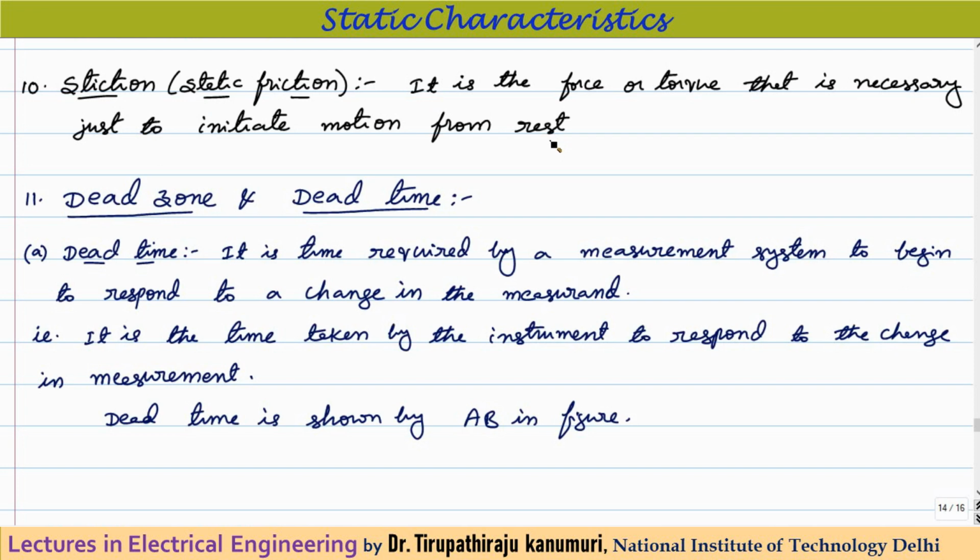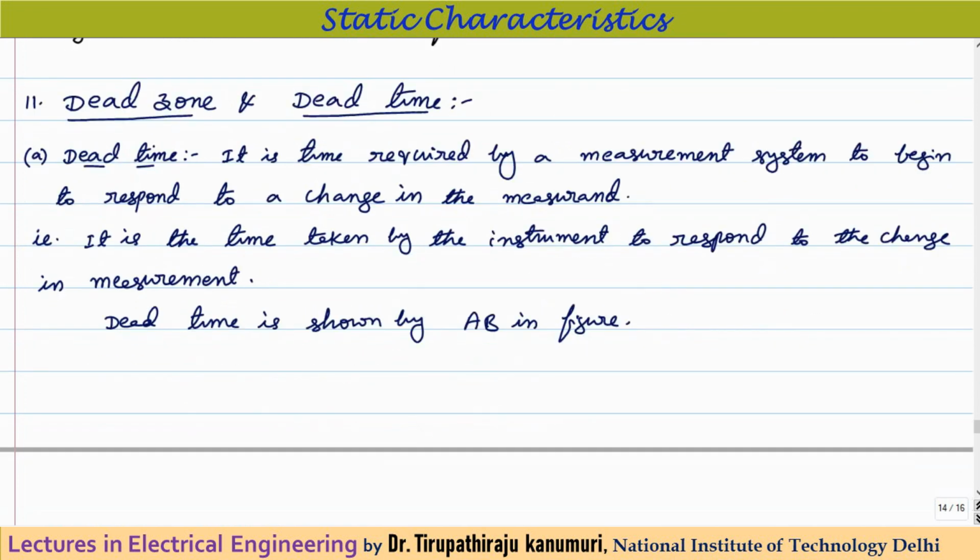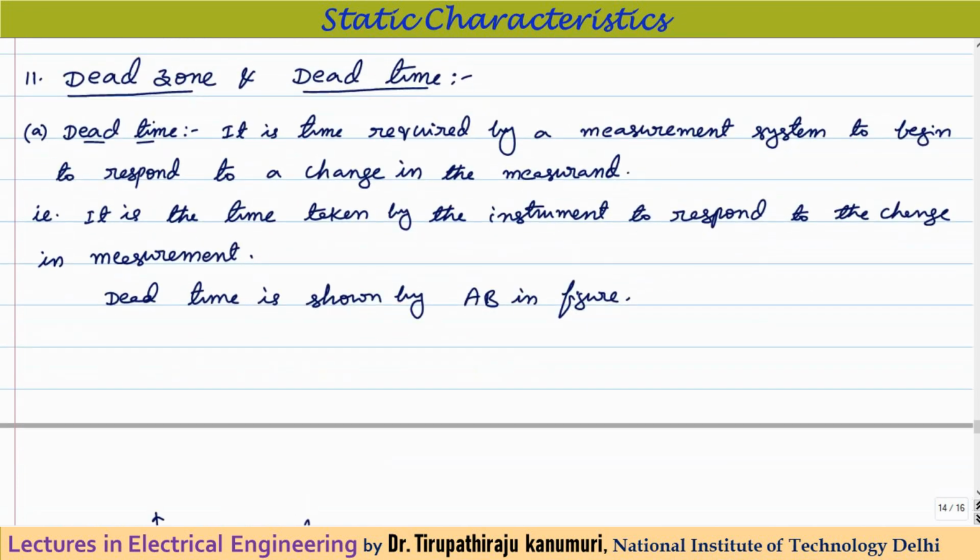That means when you are moving from 0, gradually increasing, after some value only your pointer will start moving. That is due to the static friction mainly. That static friction is also called stiction. It is simply called stiction. So let us proceed. Dead zone and dead time.